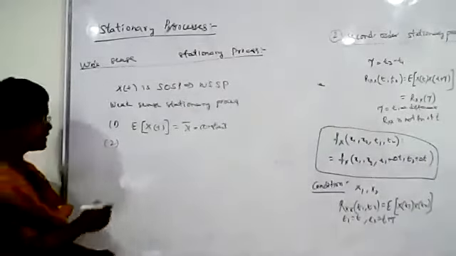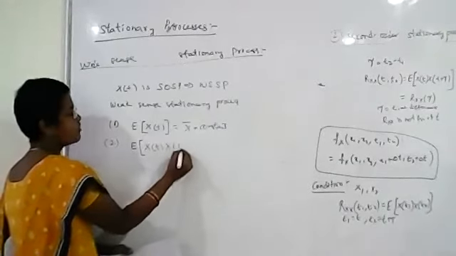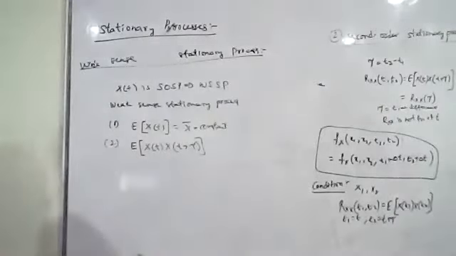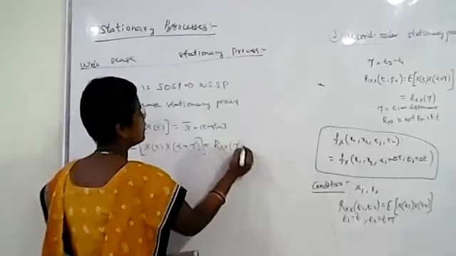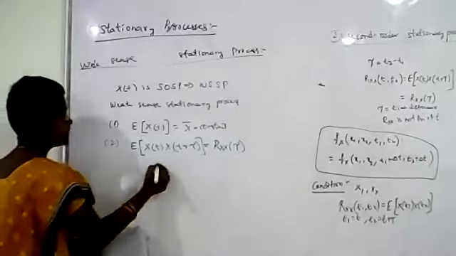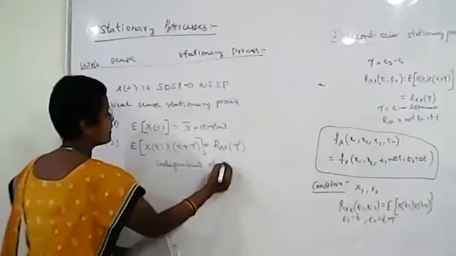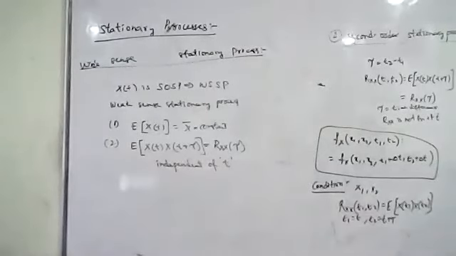The second condition is that the autocorrelation function, that is the expected value of x of t, x of t plus tau, should be a function of the time difference, that is tau. It is not a function of t. It is independent of t, and depends only on the time difference. If these two conditions are satisfied, then this is called wide sense stationary or weak sense stationary.